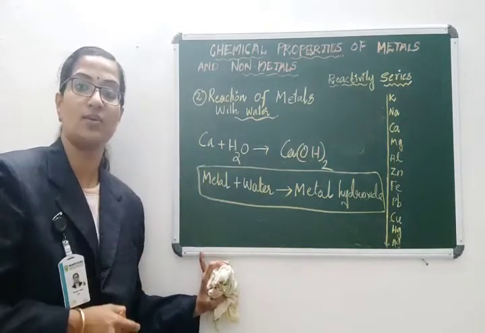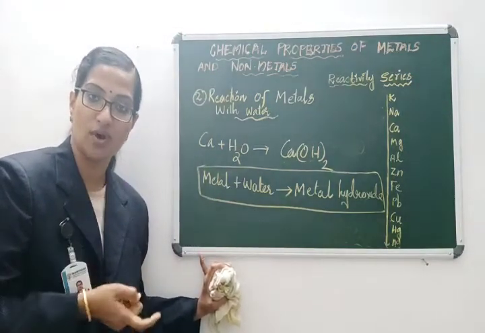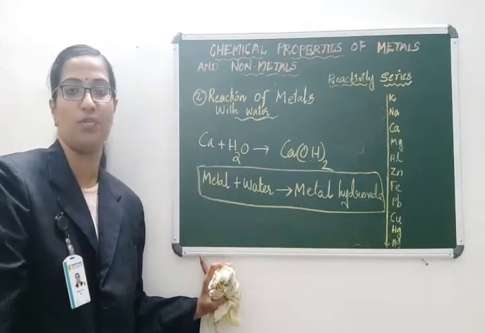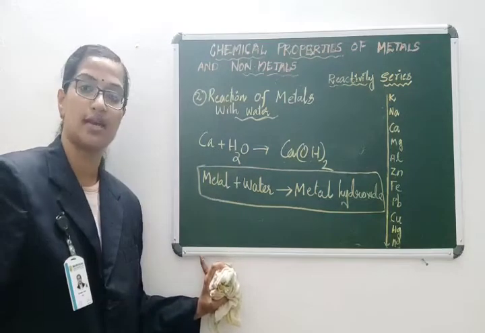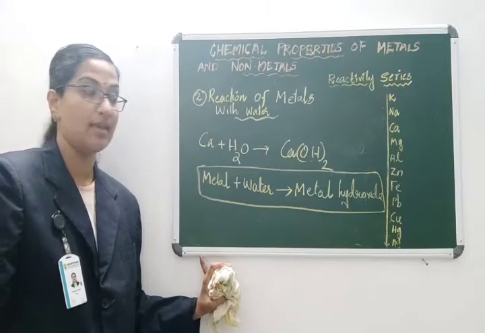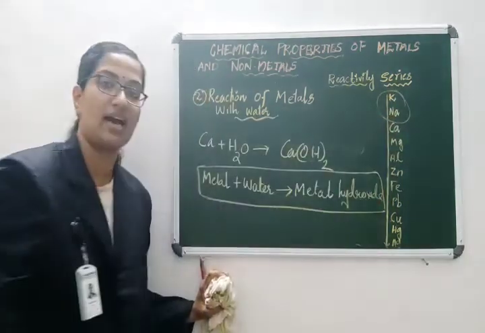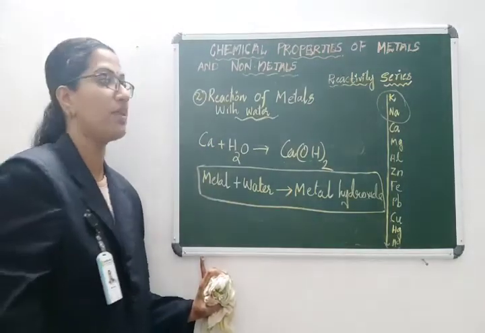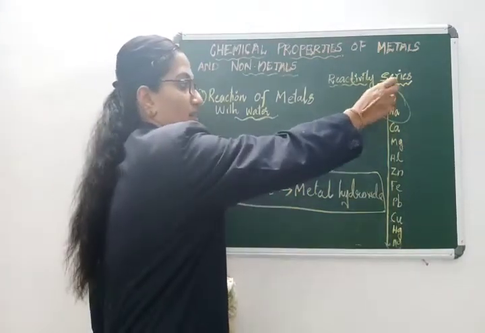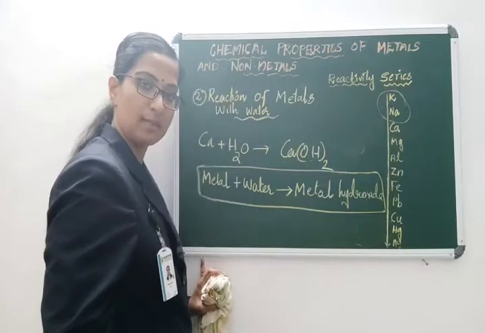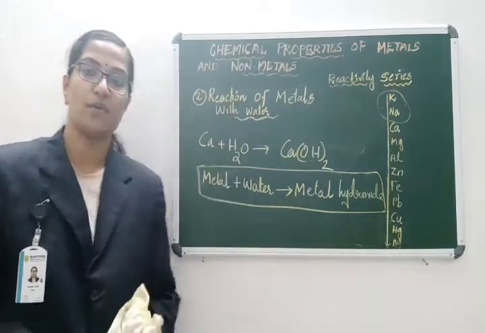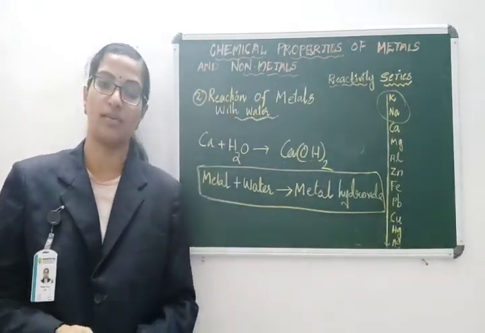But in the earlier case, you can see that when metals react with oxygen, metal oxides are formed. Here metal hydroxides are formed. In every case, you can see these two metals are highly reactive. That is why we have placed them at the top of the reactivity series. I hope you got a small idea regarding two chemical properties of metals.